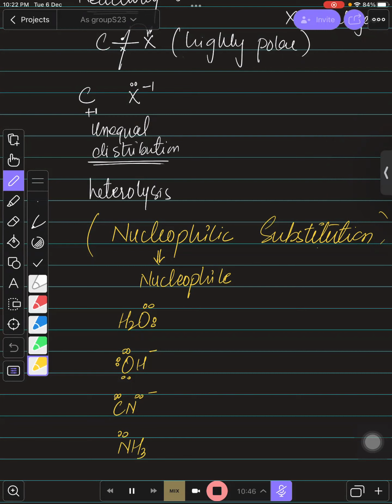And why are we calling them substitution, why are we not calling them addition reactions? Because there is no pi bond. When there is no pi bond, there is no addition reaction, because all the carbons have 4 complete single bonds, right?